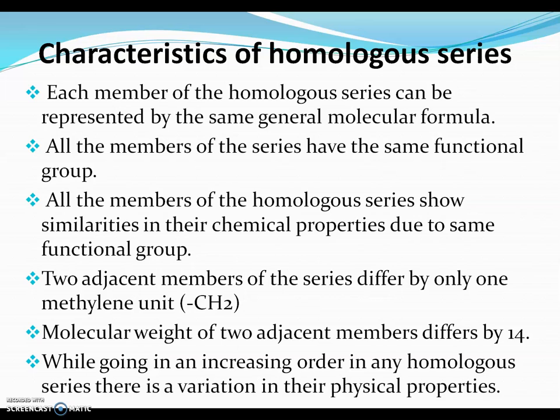While going in increasing order in any homologous series, there is a variation in their physical properties. That means whenever in a homologous series we go from top to bottom, there is a variation in the physical properties due to the increase in molecular mass.